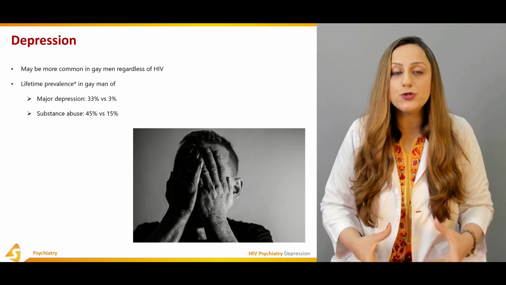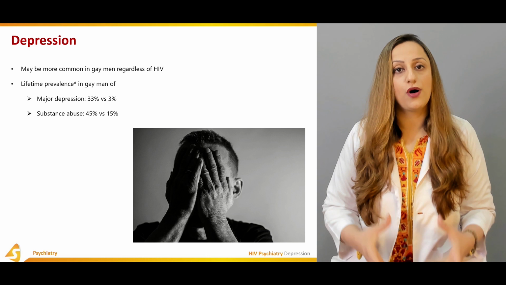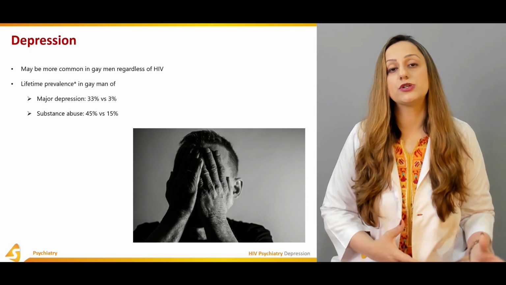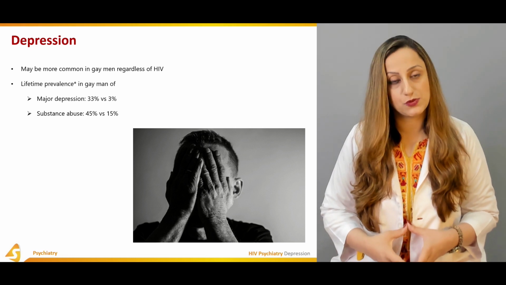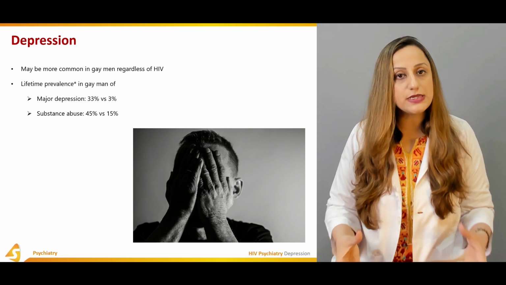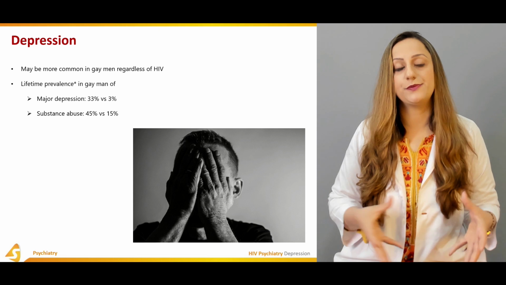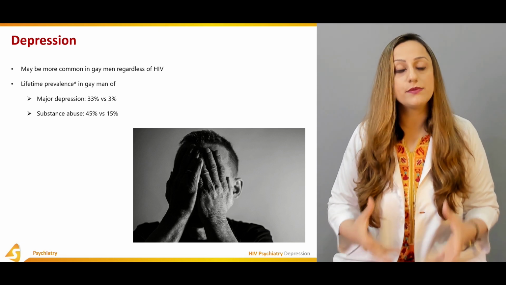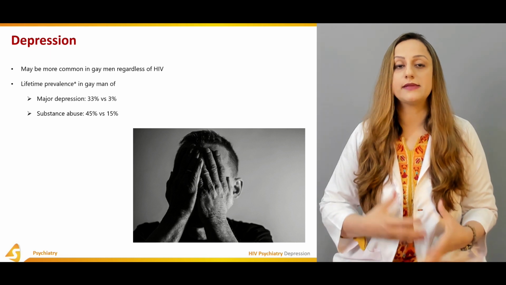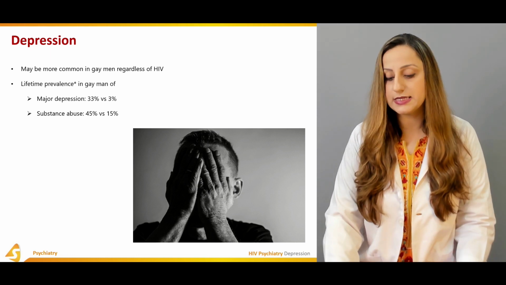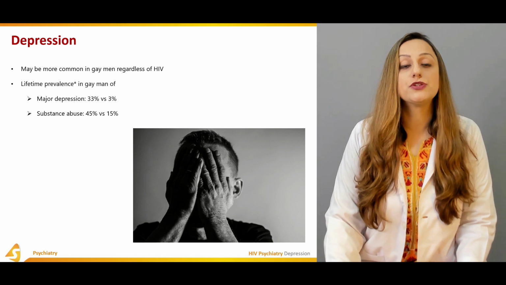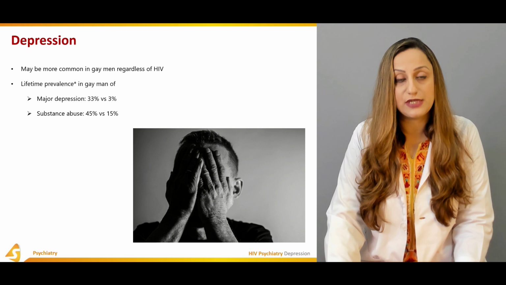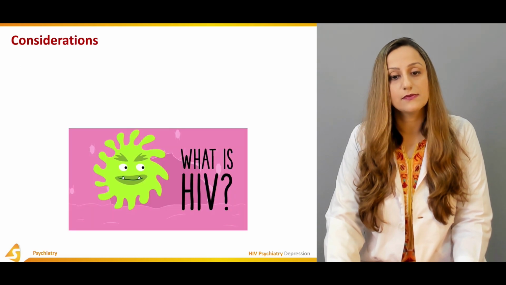Substance misuse is again more common in patients with HIV, that is basically 45% versus 15% in normal individuals. So these are the different researches that have been carried out on patients with HIV or acquired immune deficiency syndrome, and that is basically how we calculate all of these criteria or all of these ratios between normal men and the people who have contracted HIV or AIDS.